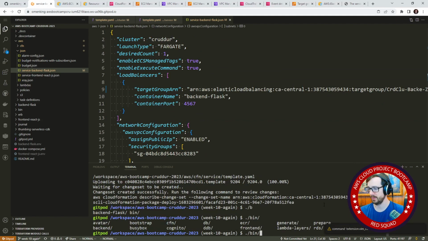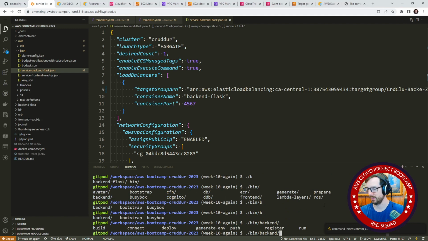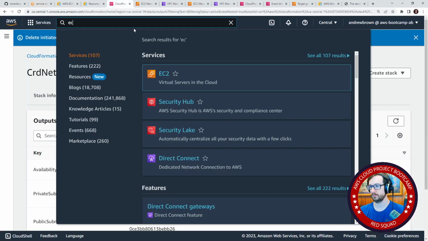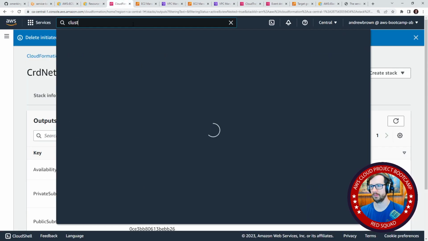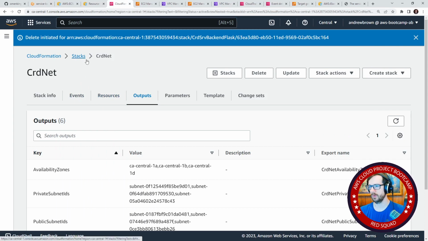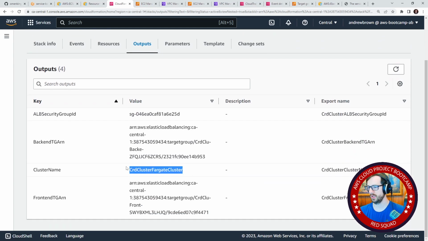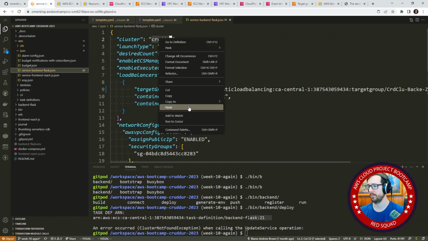So this was bin backend deploy. Here it says backend-flask-21, which is quite older. It should be using something newer, right? Cluster not found. Oh, the cluster name is up here. So let's go look at what the cluster is called. We go into our stacks here, cluster, output. Cluster name is actually this. So we'll go ahead and paste that in as such.